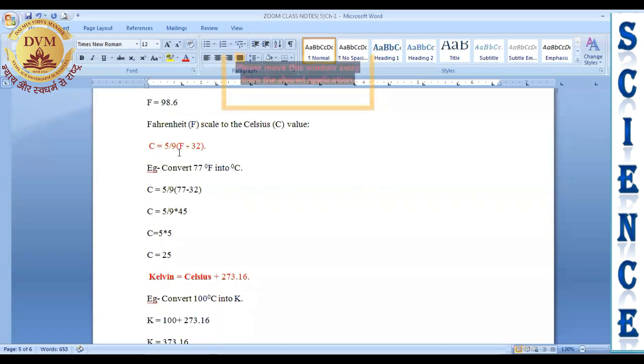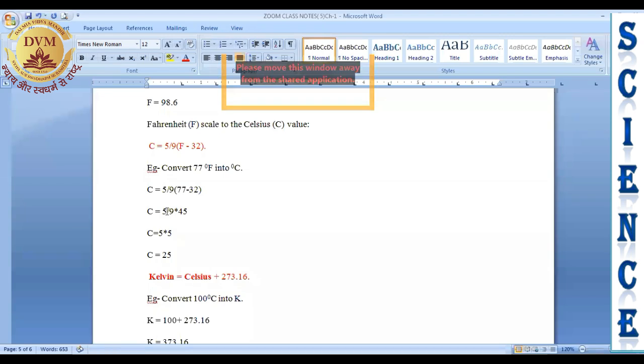So let's convert 77 degrees Fahrenheit into degrees Celsius. Degree Celsius is equal to 5 by 9 bracket 77 minus 32.